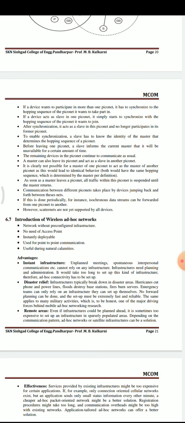The remaining devices in the piconet continue communication as usual. Communication between different piconets takes place by devices jumping back and forth between these nets. If this is done periodically, for instance, asynchronous data streams can be forwarded from one piconet to another piconet. However, scatternets are not yet supported by all devices.